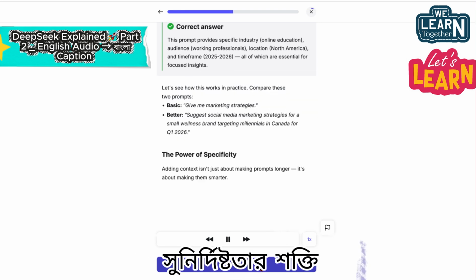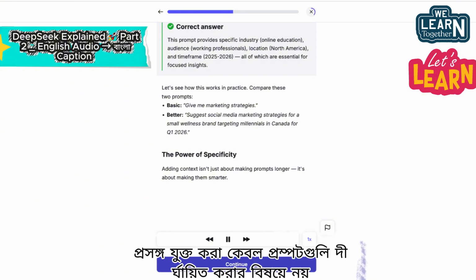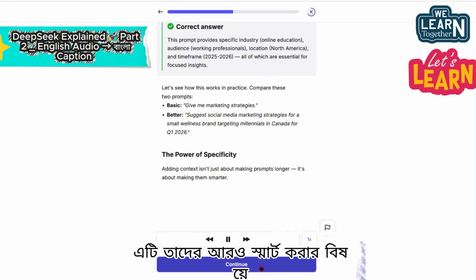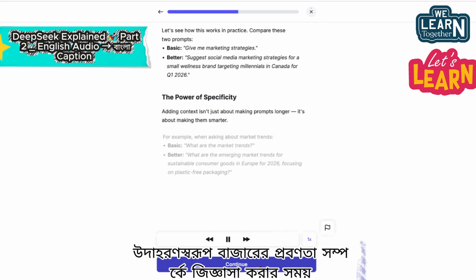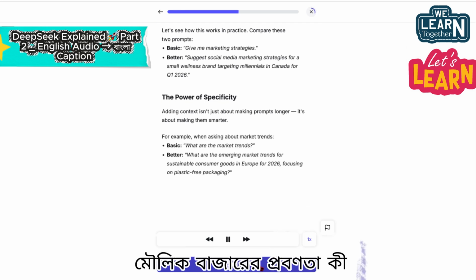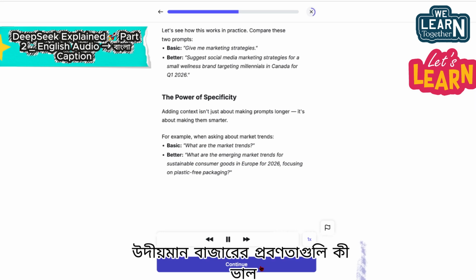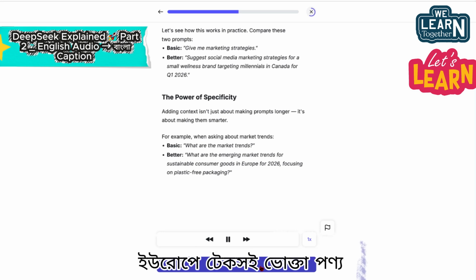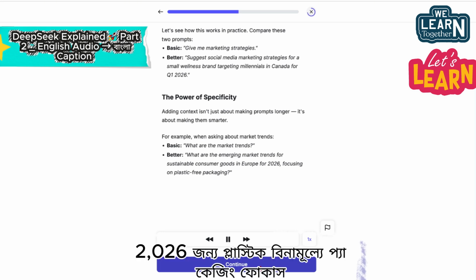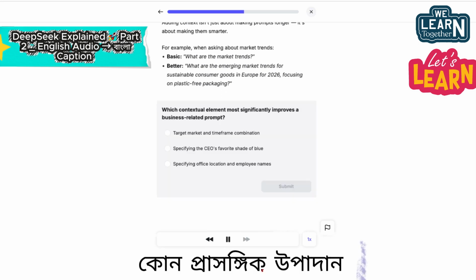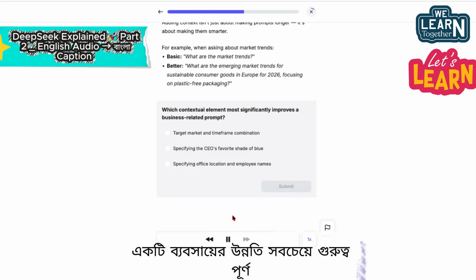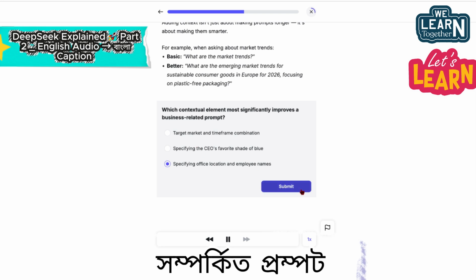The power of specificity. Adding context isn't just about making prompts longer, it's about making them smarter. For example, when asking about market trends. Basic: what are the market trends? Better: what are the emerging market trends for sustainable consumer goods in Europe for 2026, focusing on plastic-free packaging? Which contextual element most significantly improves a business-related prompt?